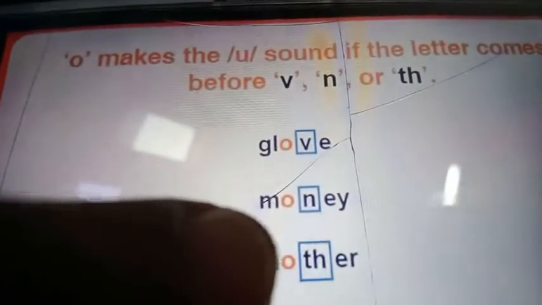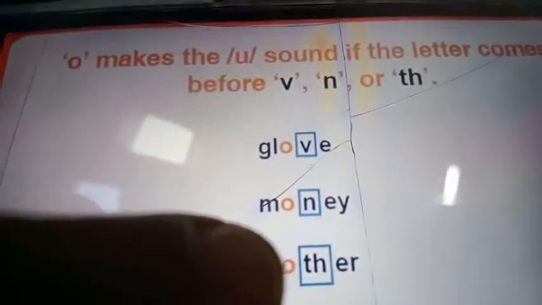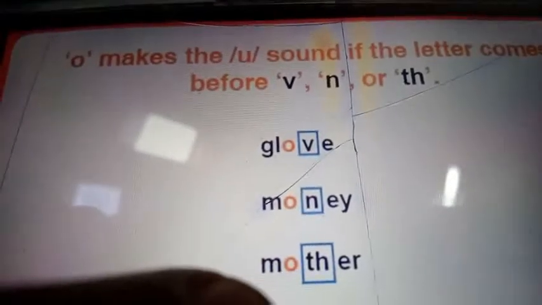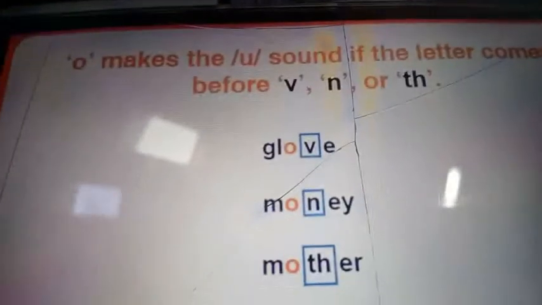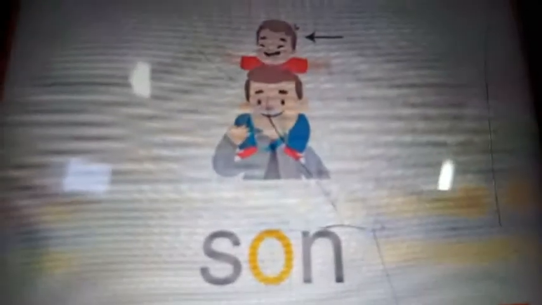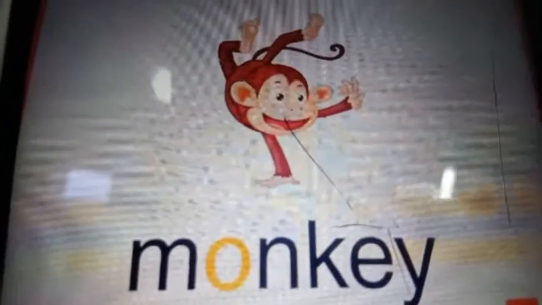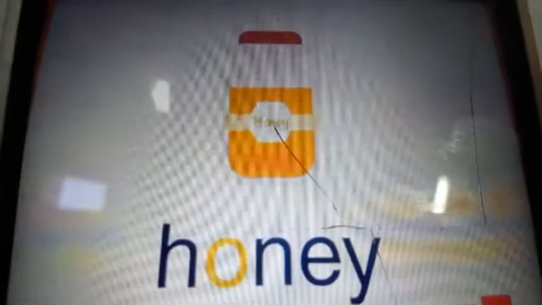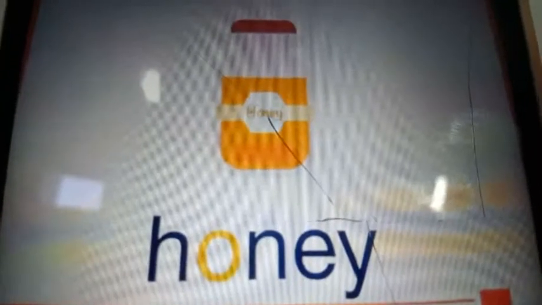Glow, money, mother. Yes. Let us see the sentence. Sand, monkey, honey, money. Great, my dear children.